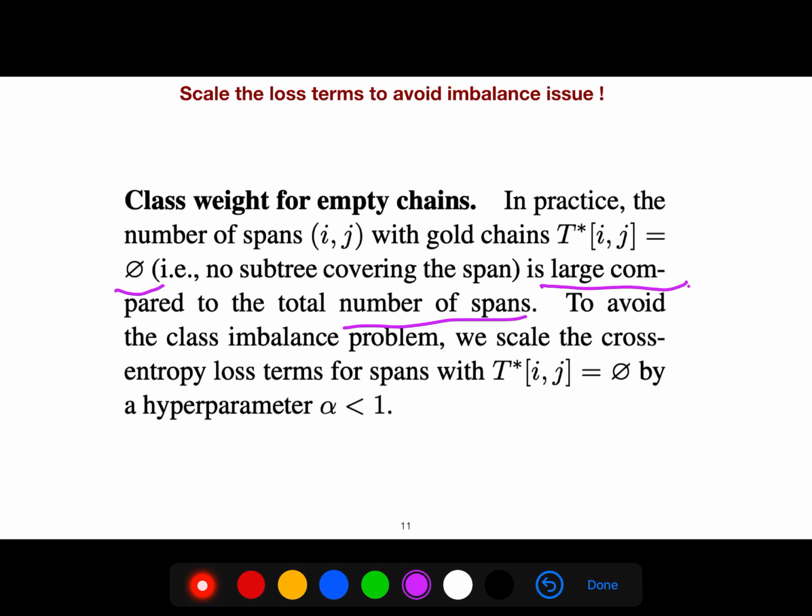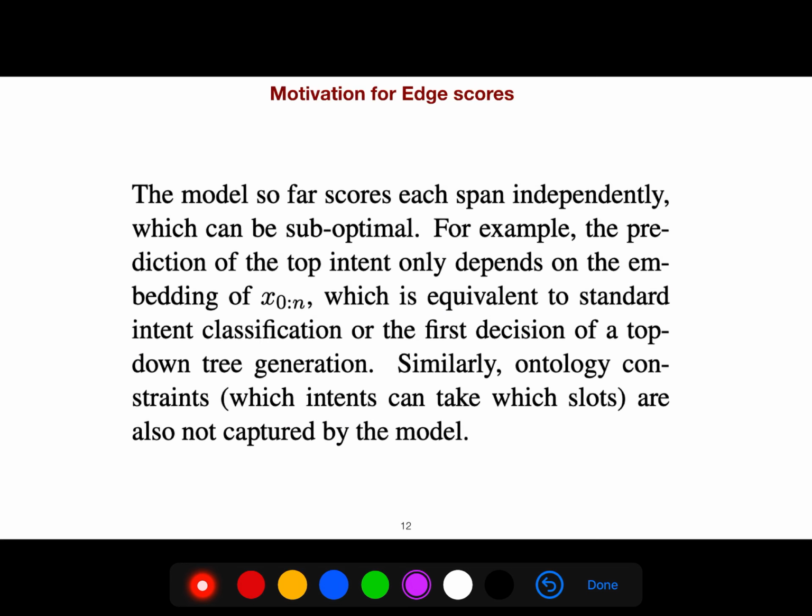Because we're using cross-entropy loss, we can just use a hyperparameter to tune, depending on whether the labels are dense or sparse. If it is dense, it's okay. But if it is sparse, we can tune it, reduce the amount of that, and penalize it.